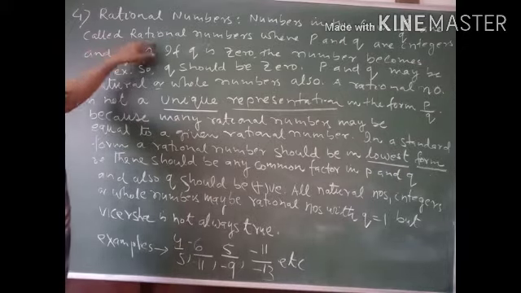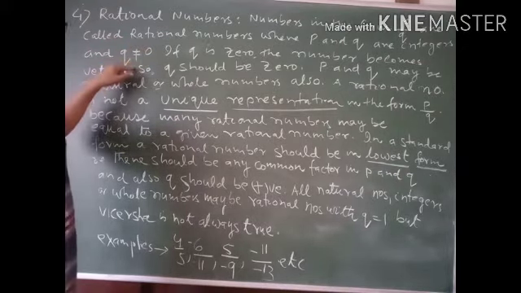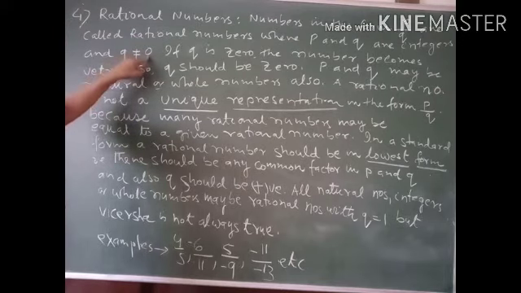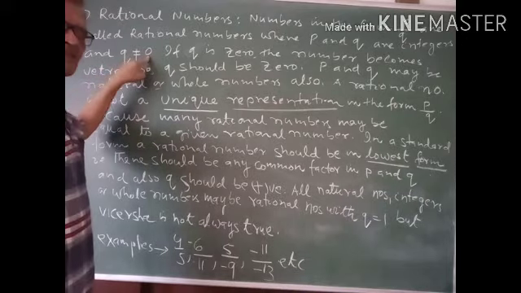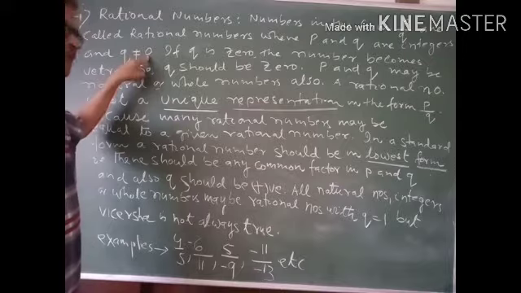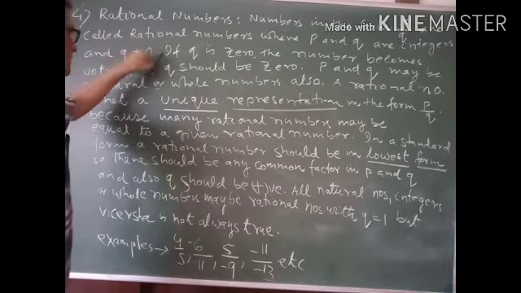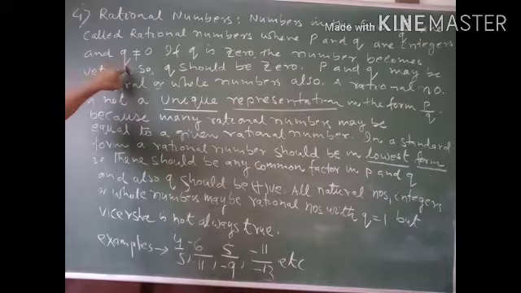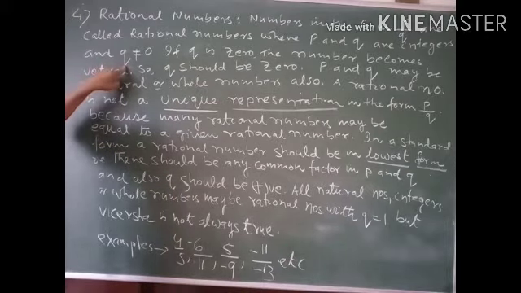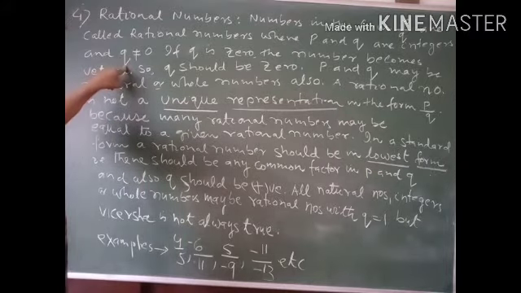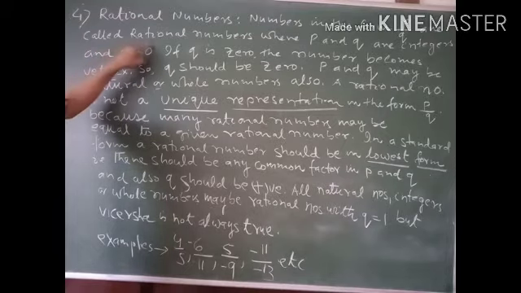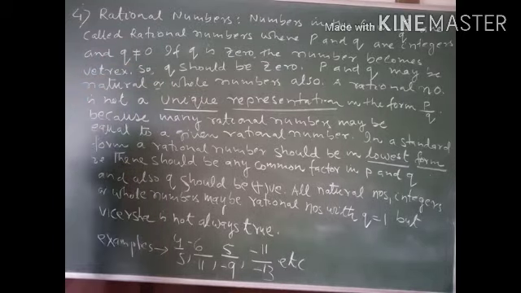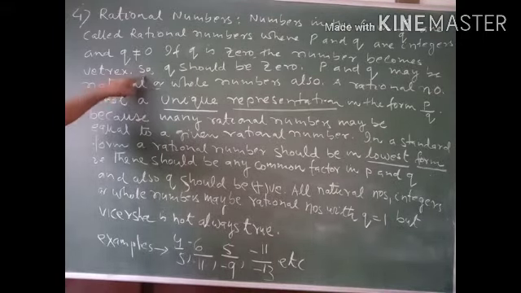Now the question arises, why q should not be equal to 0? If you put q equal to 0, denominator equal to 0, then the rational number becomes meaningless, undefined. So this situation is avoided, and any number which is in the form of p by q, where p and q are integers or whole numbers or counting numbers, where q is not equal to 0, such numbers are called rational numbers.